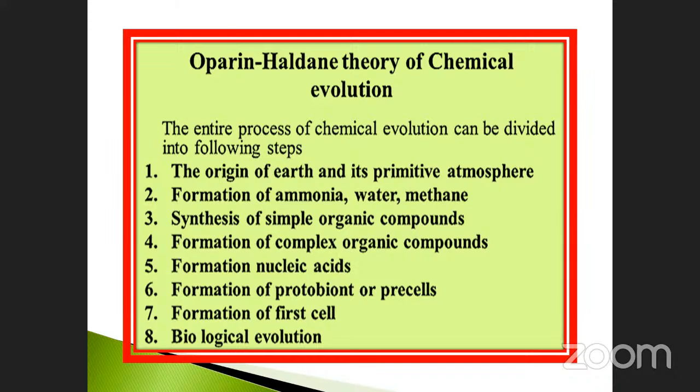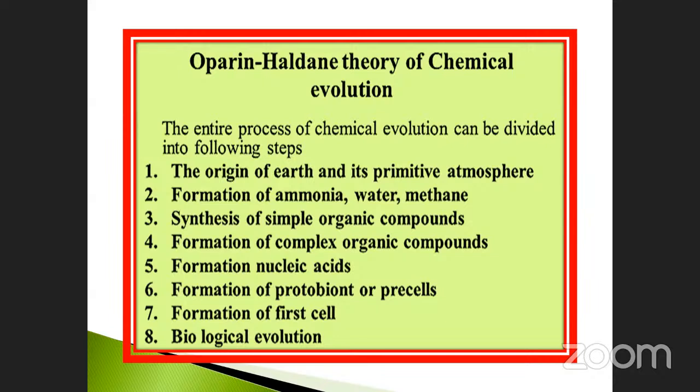Once again, repeat for you. The Oparin-Haldane theory of chemical evolution stated many steps. What are the steps? The origin of Earth and its primitive atmosphere, and formation of ammonia, water, and methane is the second one. And third one, synthesis of simple organic compounds, and formation of complex organic compounds, and the formation of nucleic acid, and formation of the protobiont, also the pre-cells, and then formation of the first cell. The first cell also undergoes biological evolution. Finally, it attained the level of mammals.